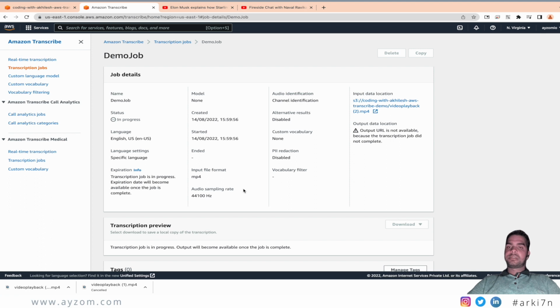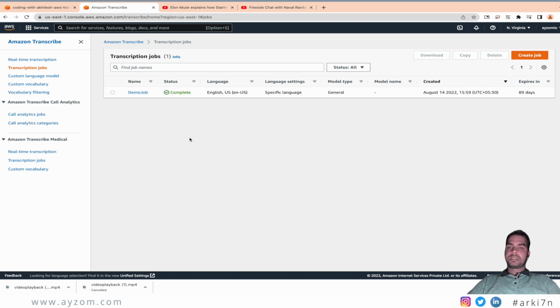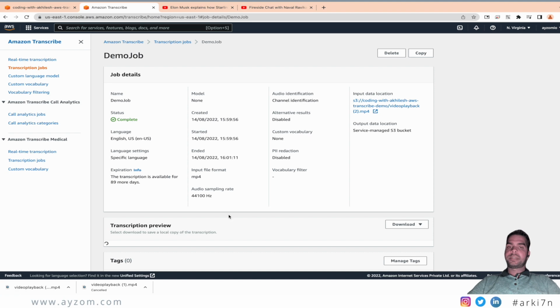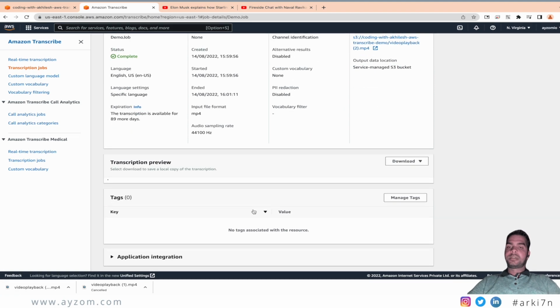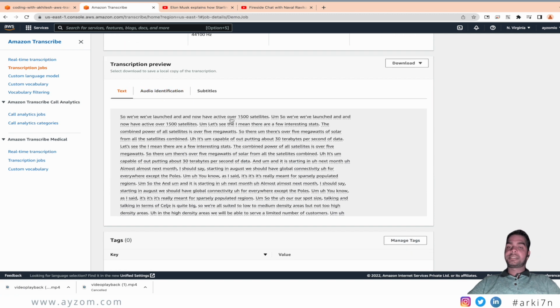So I think let's refresh this web page. So maybe we can see the new status of the job. And you see the job is being completed. So click on the job and you'll be able to find the transcription under the transcription preview section. So here it is.